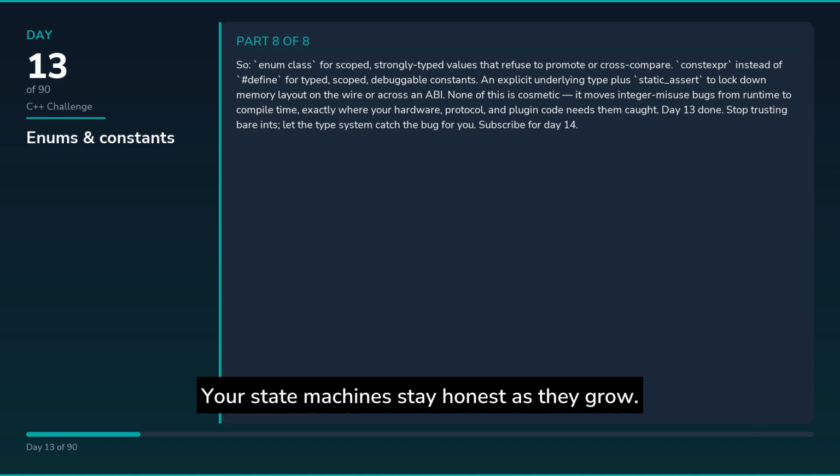So, enum class for scoped, strongly typed values that refuse to promote or cross-compare. Constexpr instead of #define for typed, scoped, debuggable constants. An explicit underlying type plus static_assert to lock down memory layout on the wire or across an ABI. None of this is cosmetic, it moves integer misuse bugs from runtime to compile time, exactly where your hardware, protocol, and plugin code needs them caught. Day 13. Done. Stop trusting bare ints, let the type system catch the bug for you.